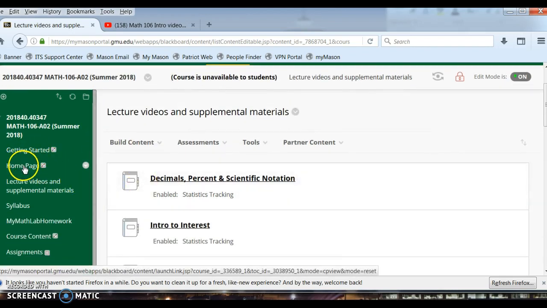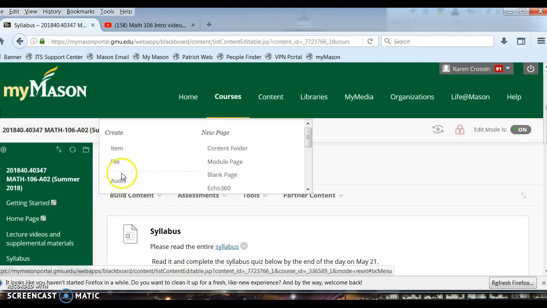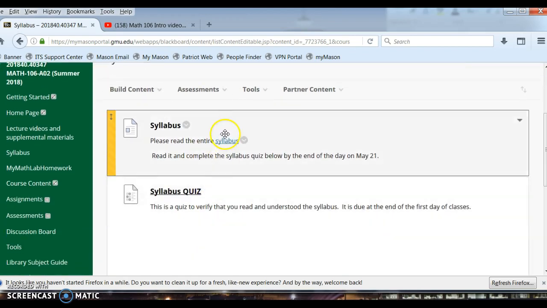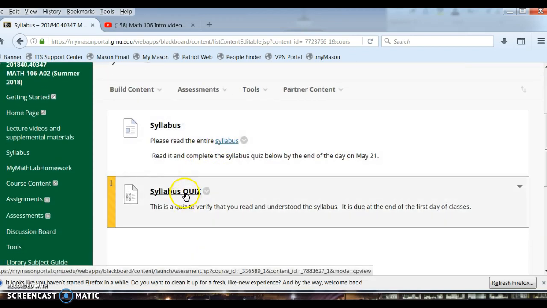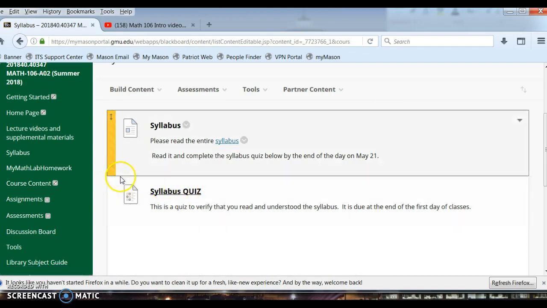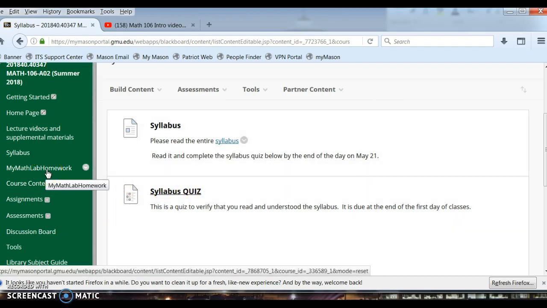There might be a Getting Started page. There might not be. But what you should do, regardless of which class you're taking with me, is first go into the syllabus, read the whole syllabus after you open it, and then take the syllabus quiz. If there is one, there might not be one depending on which class and which semester you're taking it with me. But the thing I really want to go over is my math lab homework.